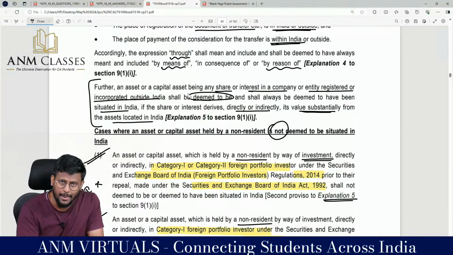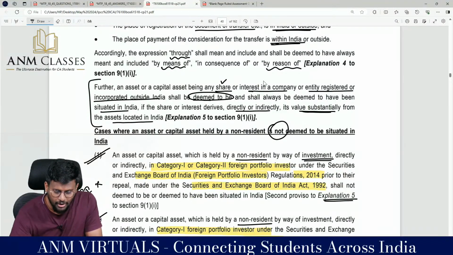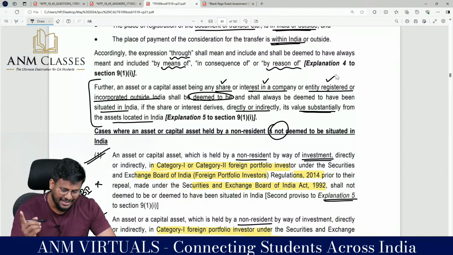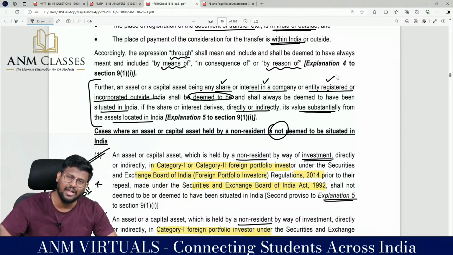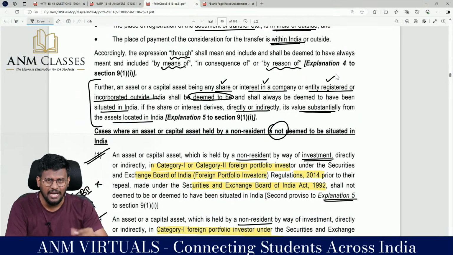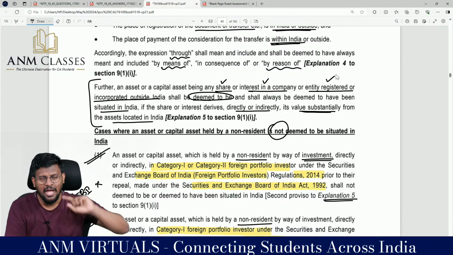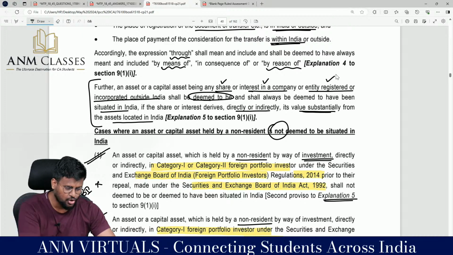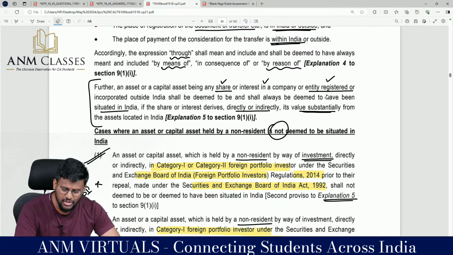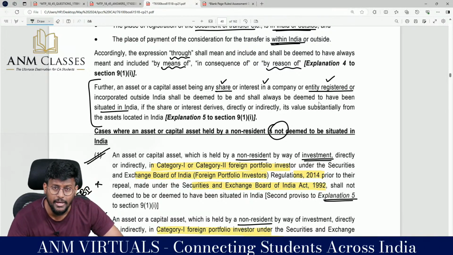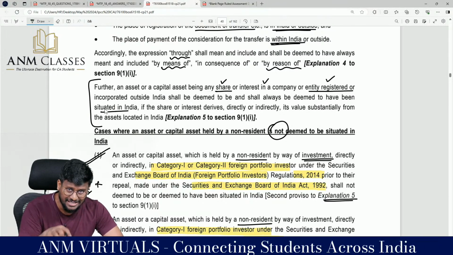An asset or capital asset being a share or interest in a company or entity registered or incorporated outside India. I am not investing in an Indian company, because then I would fall under Explanation 4. I am investing in the share or interest in a company or entity registered or incorporated outside India, which shall be deemed to be, and shall always be deemed to have been, situated in India.